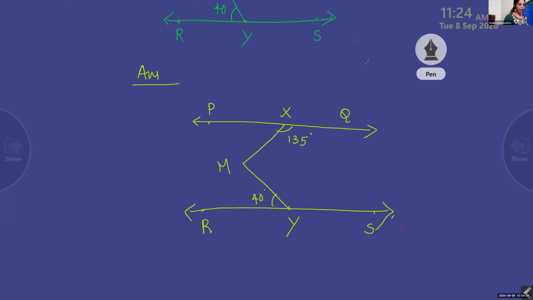This is the figure given in the question. Draw the figure again.